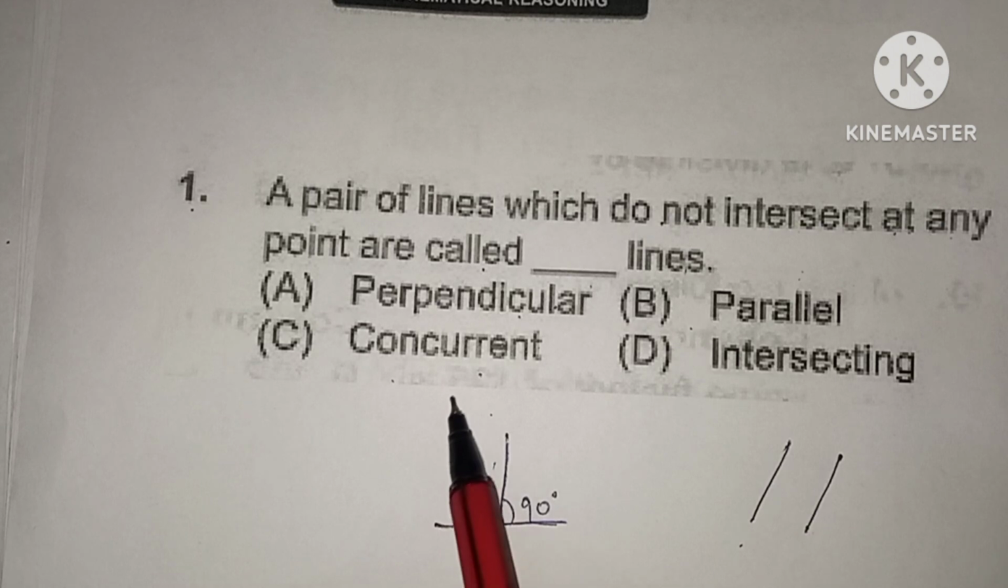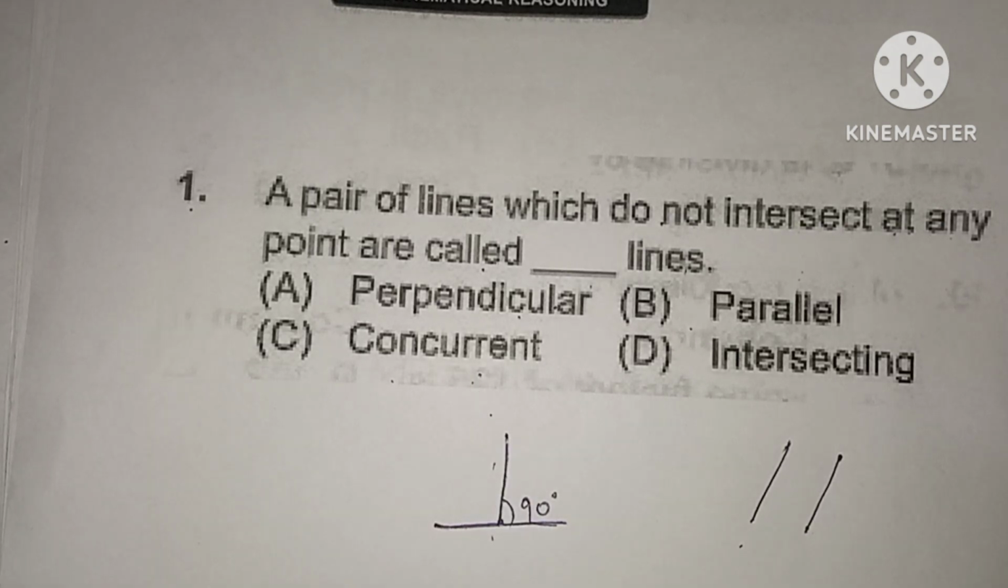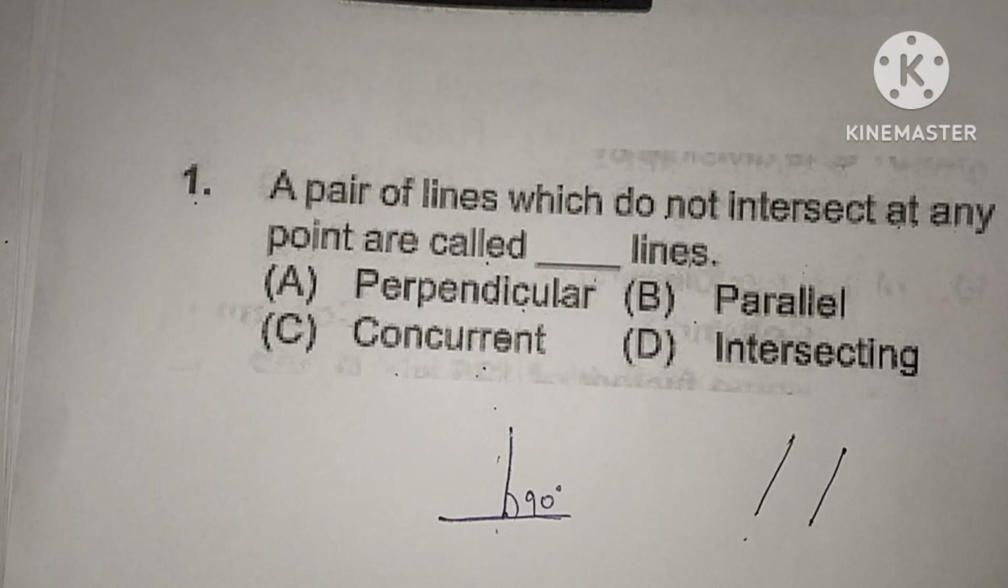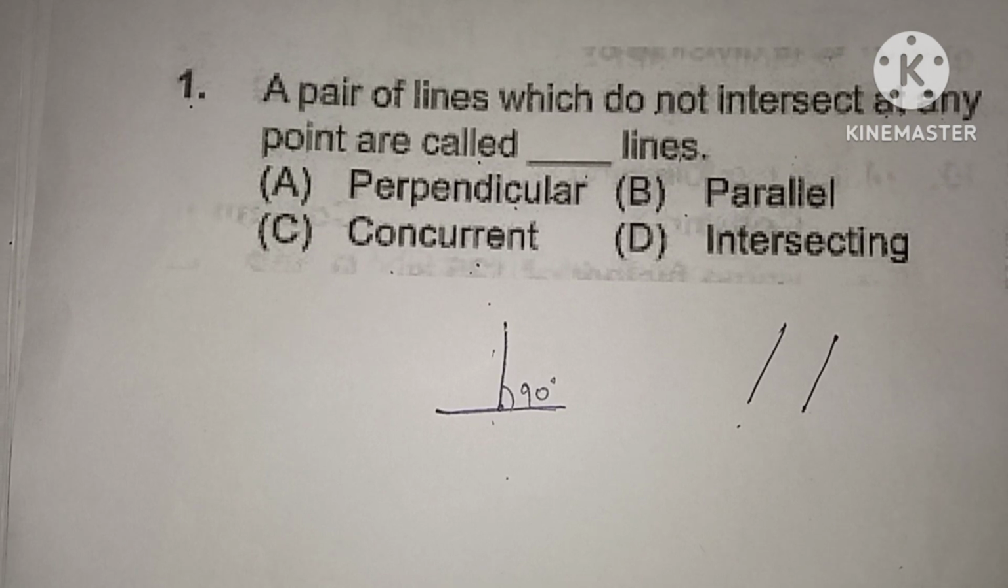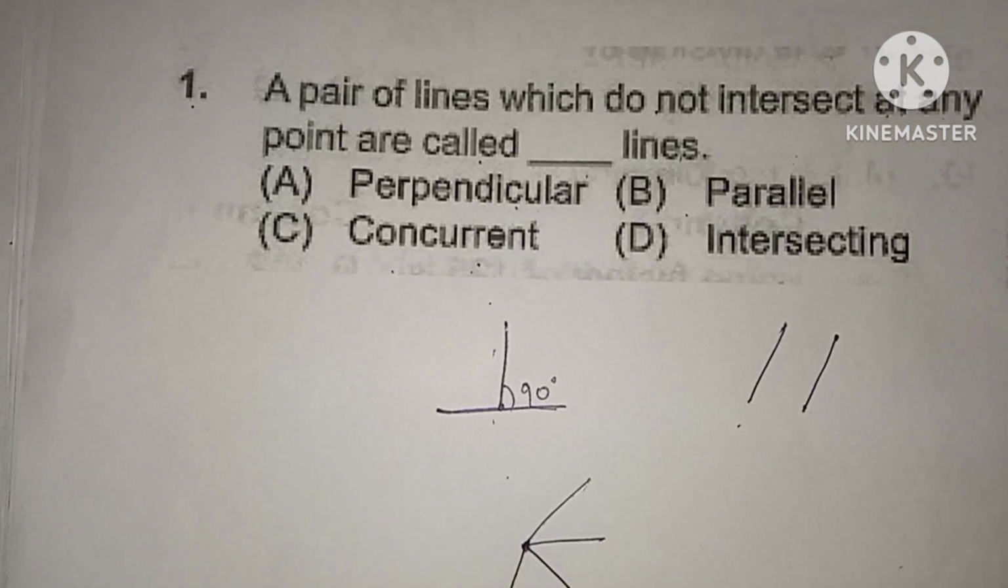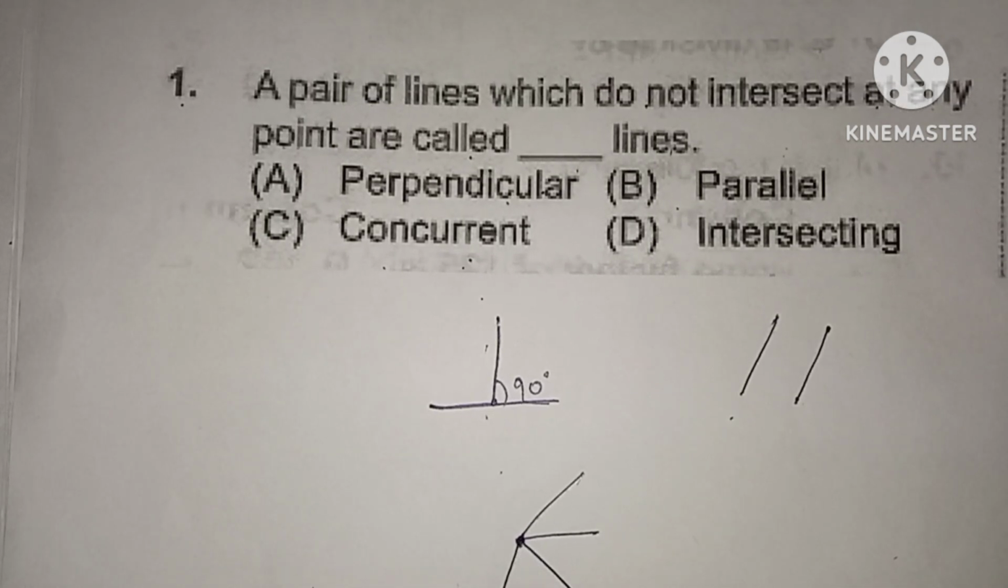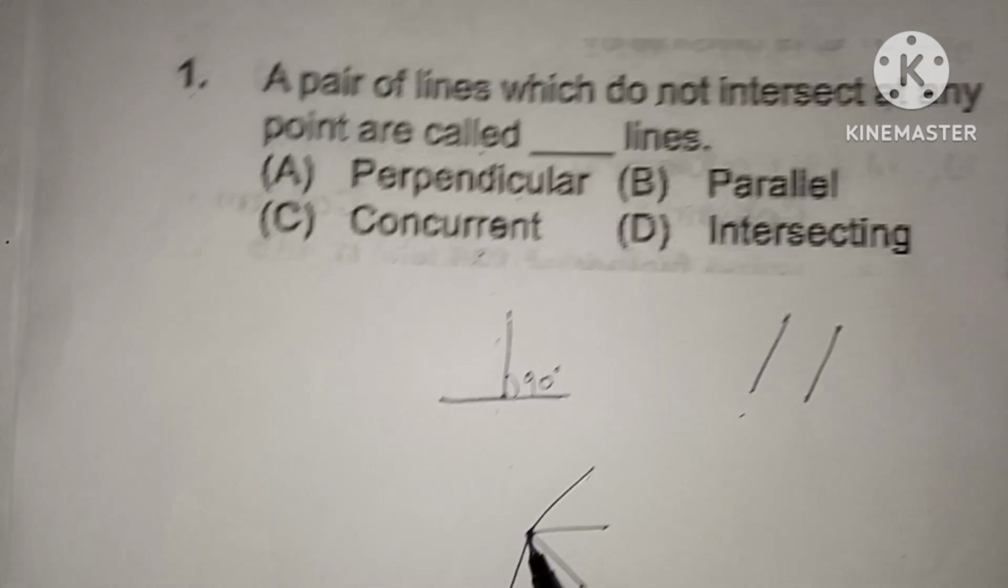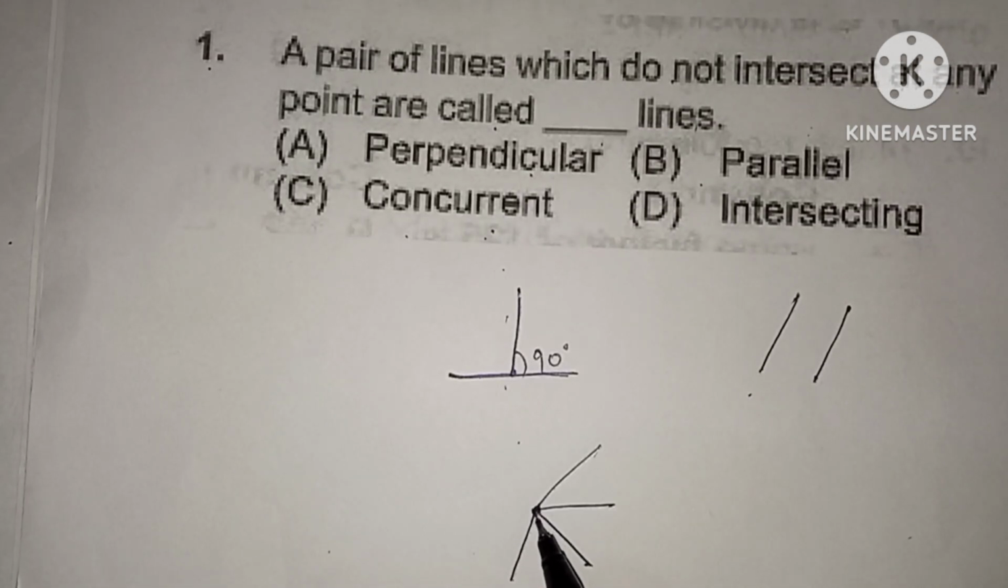And third one, concurrent. Concurrent means two or three lines which intersect each other exactly at one point. Two or more lines, this is the point. Two or more lines which intersect each other at exactly one point. This is the point and they intersect at one common point. Then the lines are said to be concurrent lines.